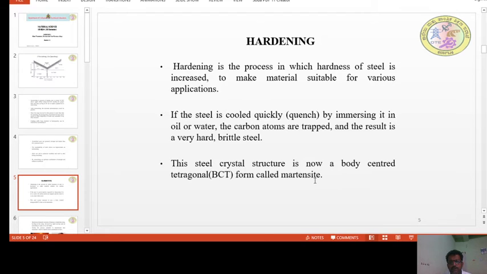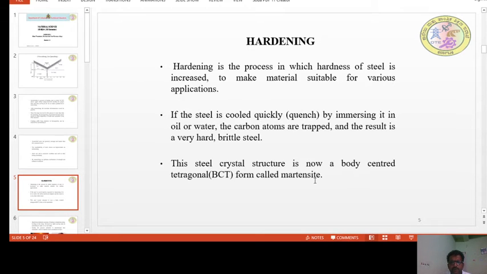So the metal which has a good content of carbon is heated to an FCC structure, and then if you dip it suddenly into water, what happens? The crystal structure changes to BCC. When the structure is BCC, the solubility of carbon decreases, which results in the formation of supersaturated carbon, and the carbon will not find any time to accommodate within the interstitial space.